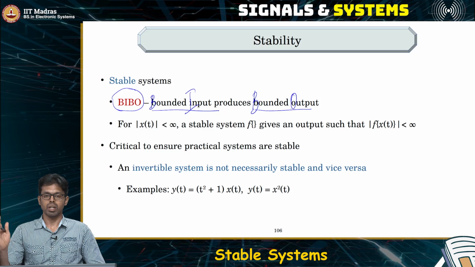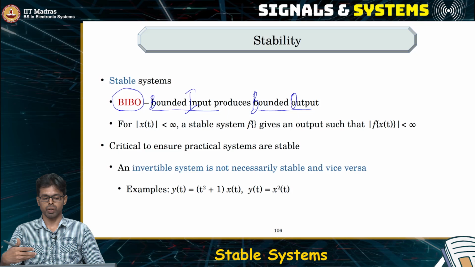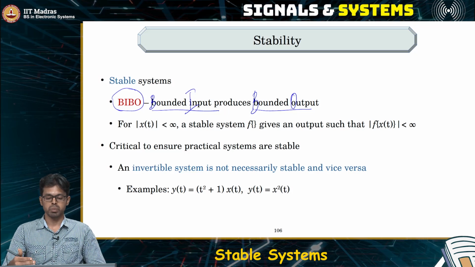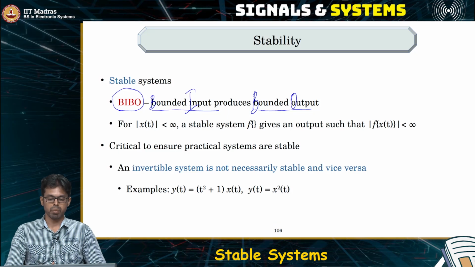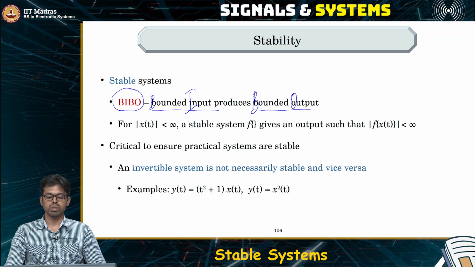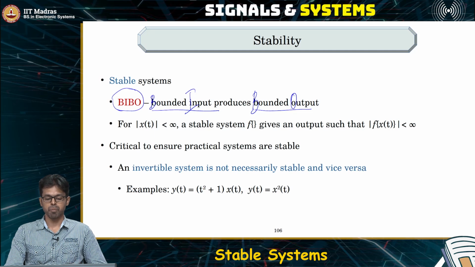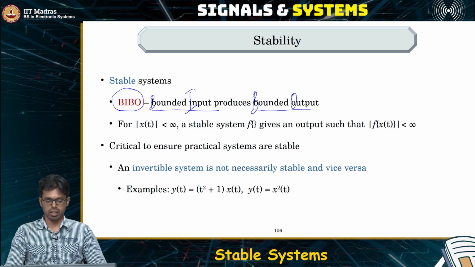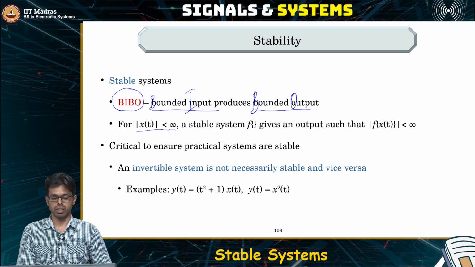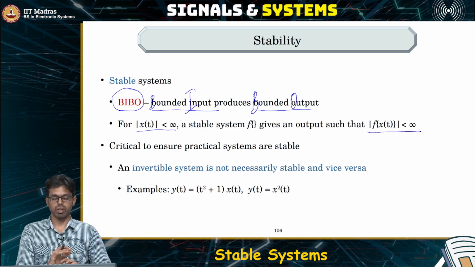It is just shouting at its maximum volume, like a screeching noise. That is not what you want. You want it to be a stable system. When you feed in a stable input, you expect the output also to be stable and bounded. If that is not happening, then that is not a useful system. So what we want in practice many times is to ensure that our systems are stable, and for that, we need to make sure that this property is satisfied. Whenever you feed in an input which is not going to infinity, the output should also not go to infinity. That's all we are looking for.